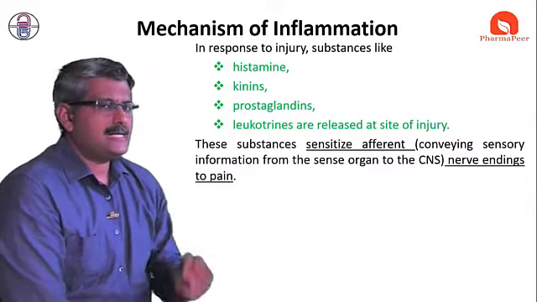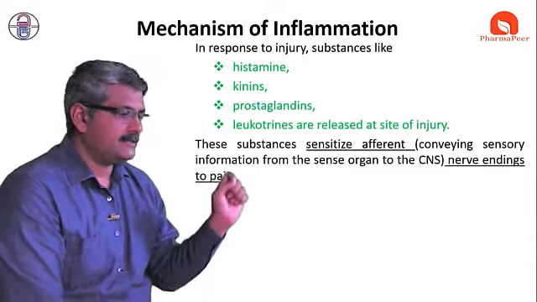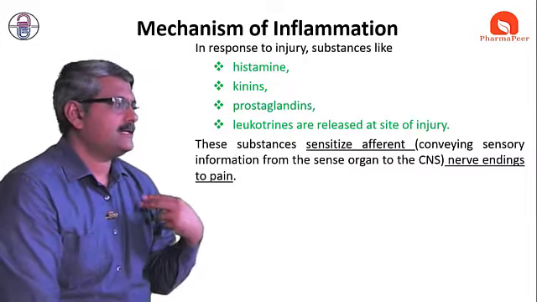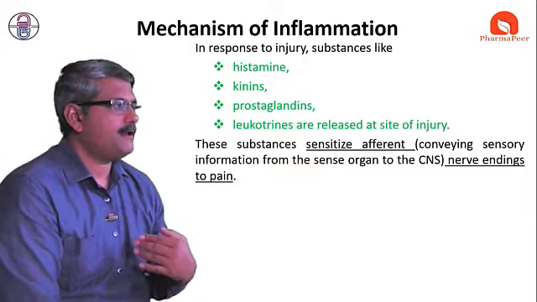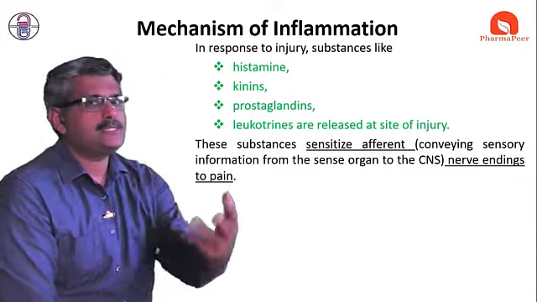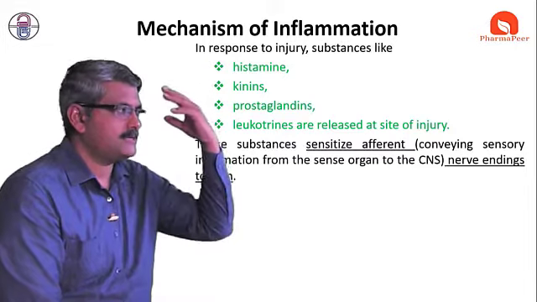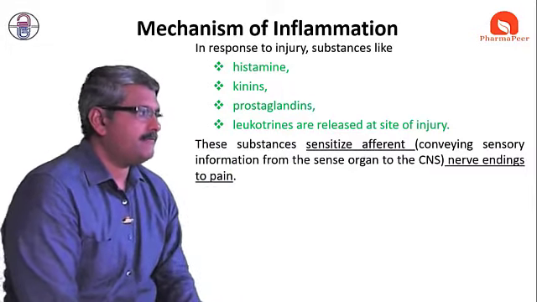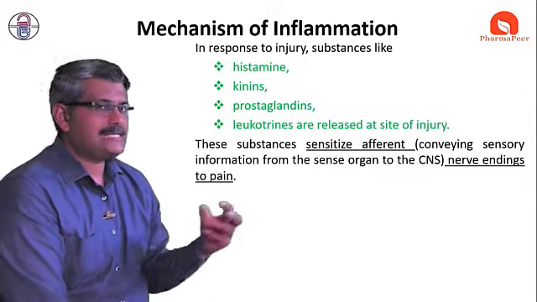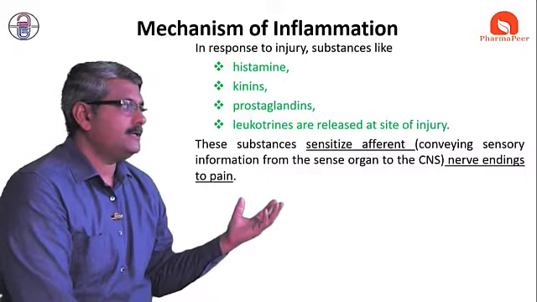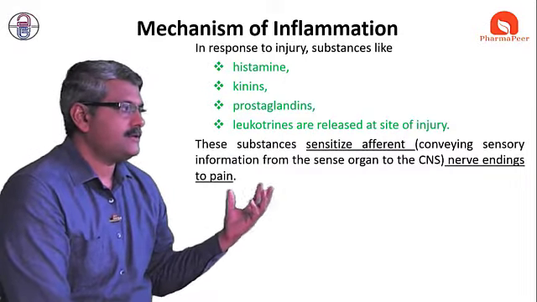These substances sensitize the afferents. What do you mean by afferent? It conveys the sensation from the inflamed organ to the central nervous system. It conveys the message from the organ to the central nervous system, and that we call an afferent. So these substances sensitize the afferent nerves. Why?